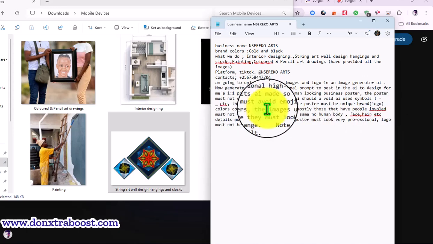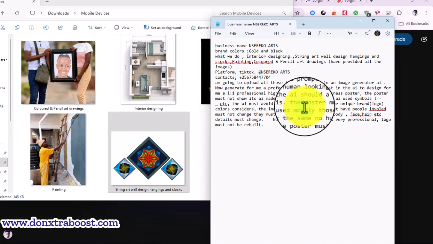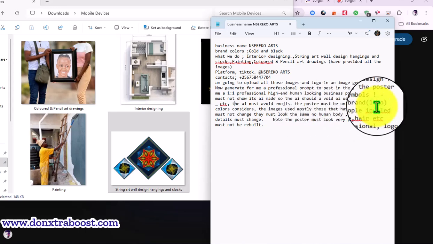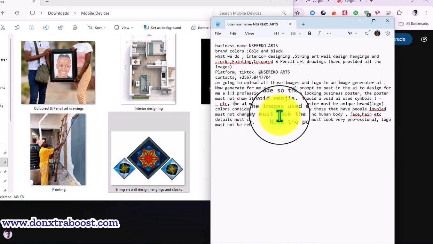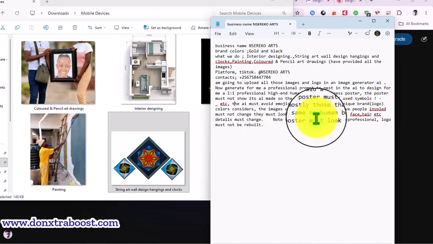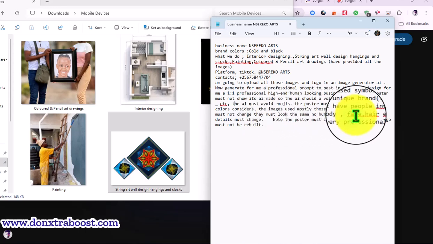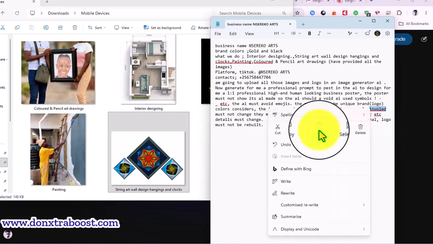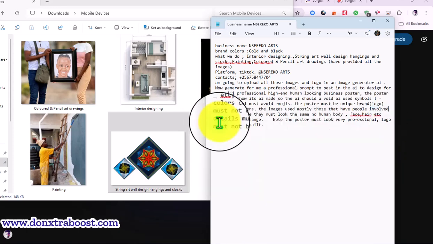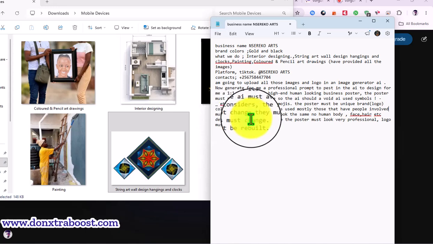The AI must avoid emojis. The poster must be unique. Brand logo, brand colors in brackets, logo colors considered. The images used, mostly those that have people involved, must. Is this a spelling of involved? Surely. Okay, let's. Involved must not change.